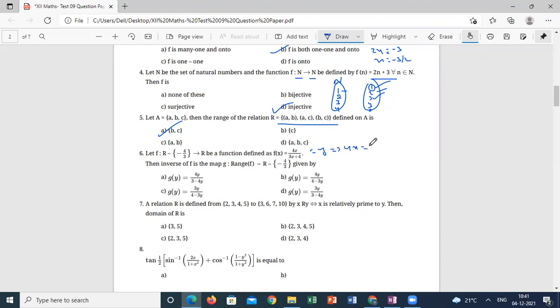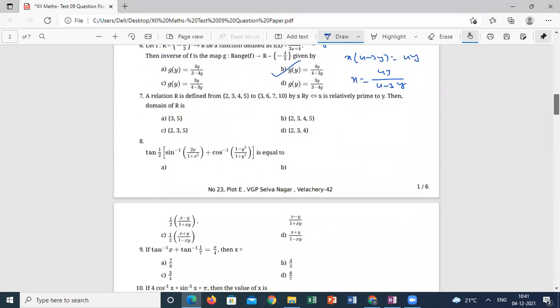4x is equal to 3xy plus 4y. If I take all x components to one side, x into (4 minus 3y) is equal to 4y. x is equal to 4y by 4 minus 3y. So the answer is B. Any doubt till question number 6, students?